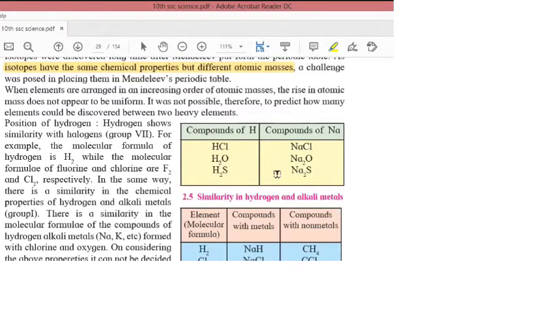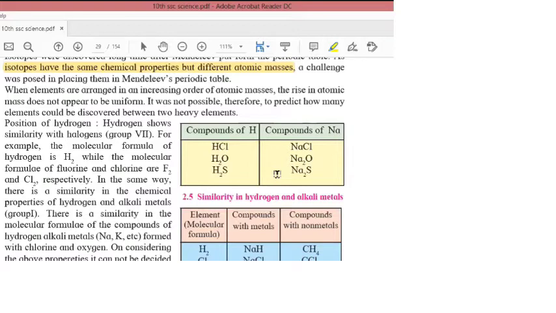So it was a problem to predict between two elements how many elements could come. Okay, so how much space to leave or how much space not to leave, that was again the problem with Mendeleev's periodic table.